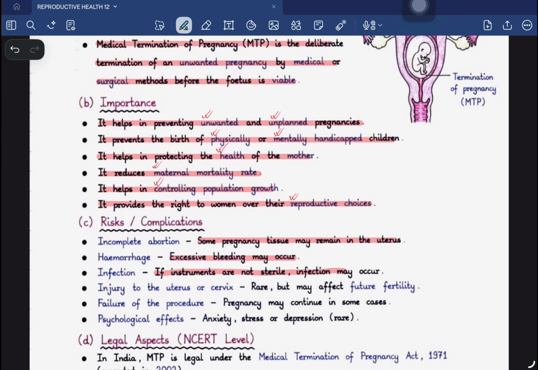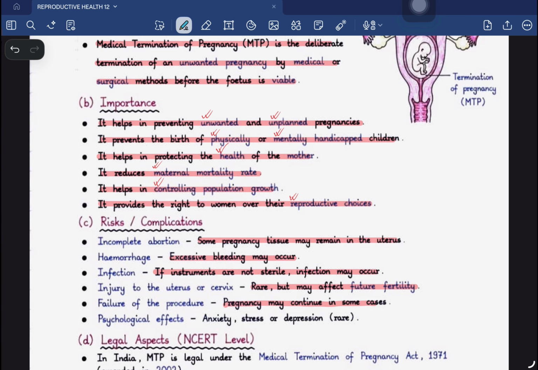If the instruments are not sterile, then infections may occur. If it is not done by a professionally trained medical professional, then they can use non-sterile instruments, and infections may occur. Fourth point is rare, but it can affect the future fertility of the female, because it can cause injury to the uterus or cervix, and as a result it can cause future infertility.